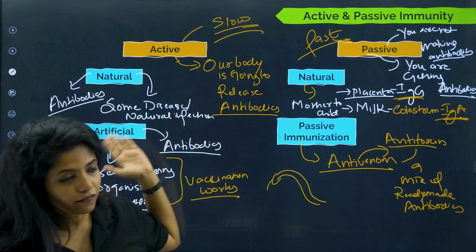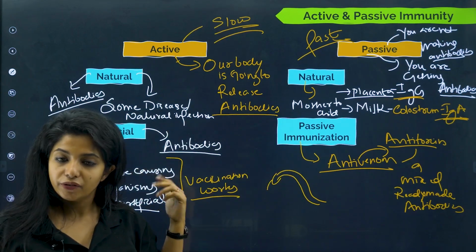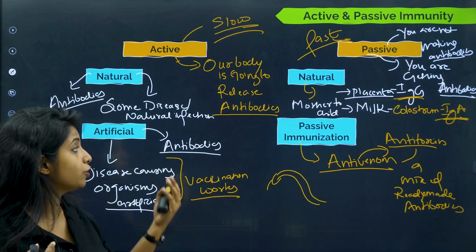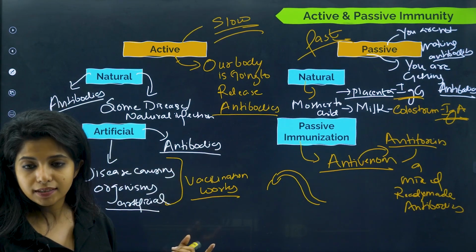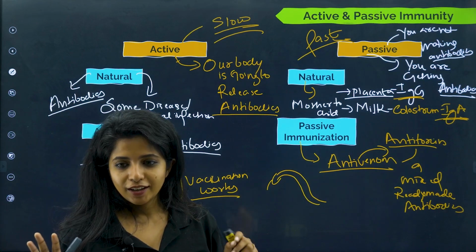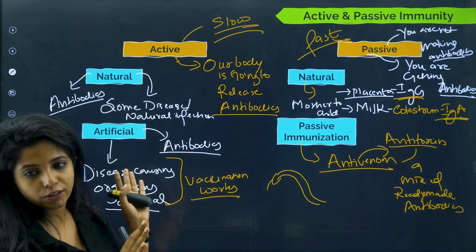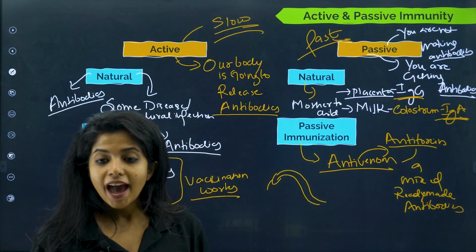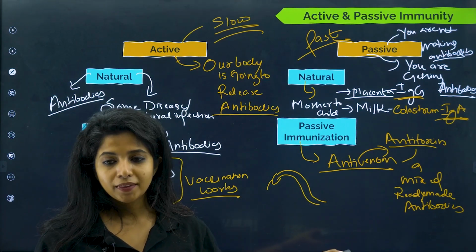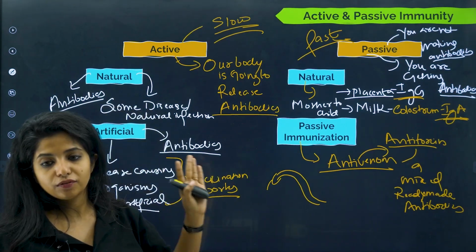These both things are artificial, right? Over here, we are artificially injecting antigens for our body to produce antibodies. That is why it is artificial. Over here, we are giving antibodies directly. You are not letting your body produce antibodies, you are directly giving antibodies, and this is because you got a snake bite or you have a tetanus infection, a lot of things like that. So this is what you mean by active and passive immunity.